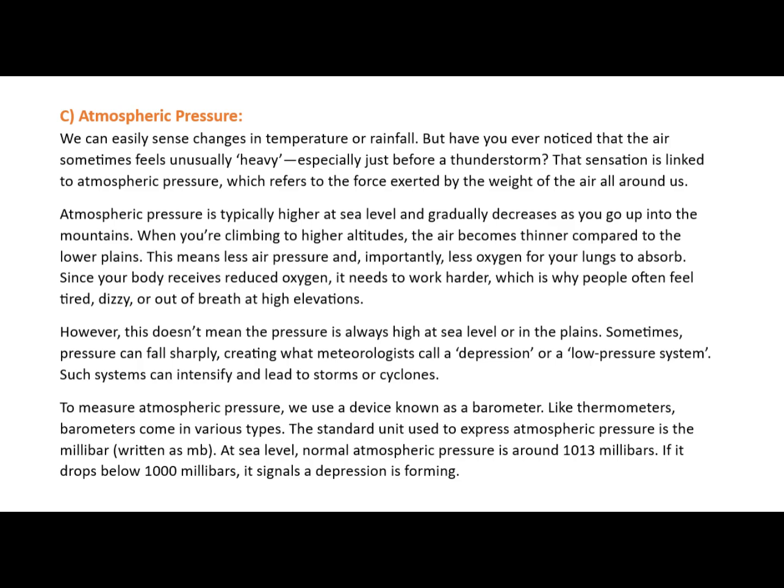Like thermometers, barometers come in various types. The standard unit used to express atmospheric pressure is the millibar, written as MB. At sea level, normal atmospheric pressure is around 1013 millibars. If it drops below 1000 millibars, it signals a depression is forming.